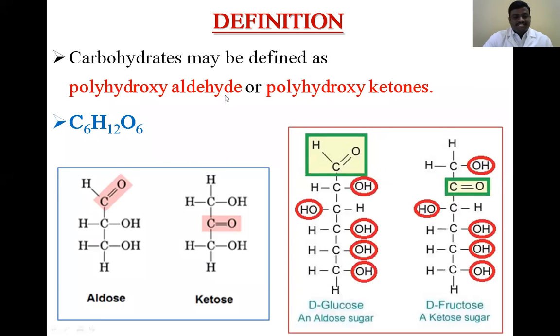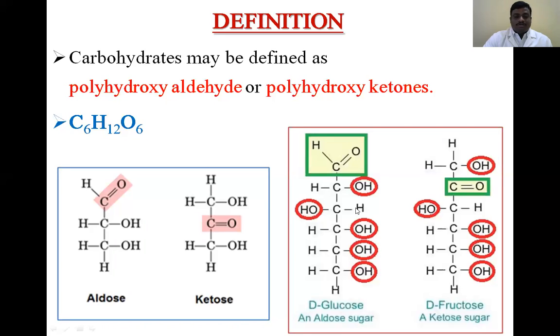Simply, what is the definition? Carbohydrates are polyhydroxyaldehydes or ketones. Why is it called polyhydroxyaldehyde and ketone? Here in the structure, you can see there are so many hydroxyl groups: 1, 2, 3, 4, 5. Five hydroxyl groups are present. So that's why it is called polyhydroxy.